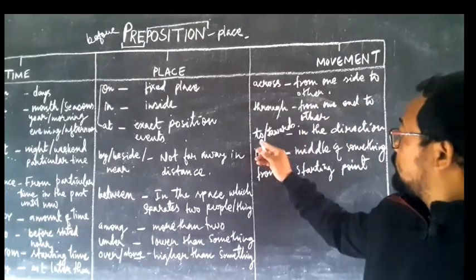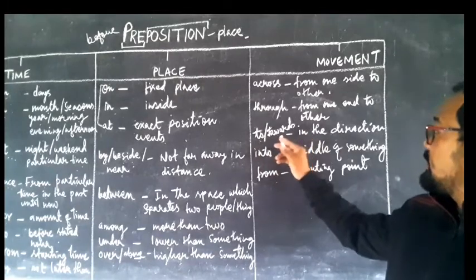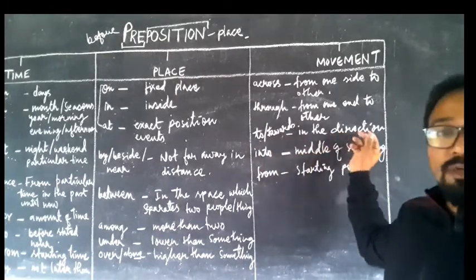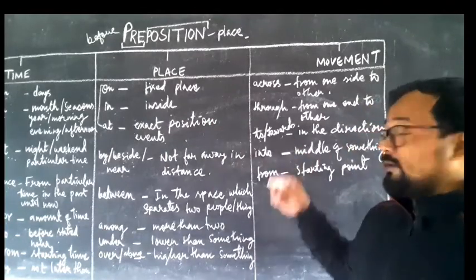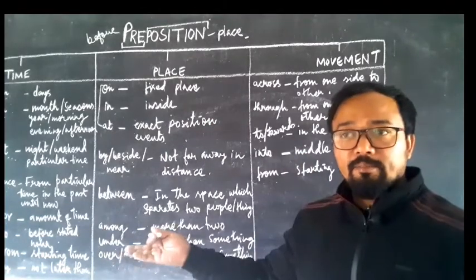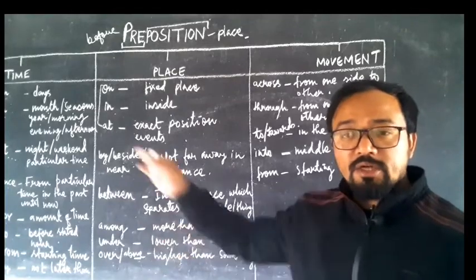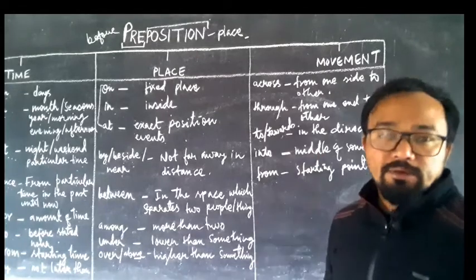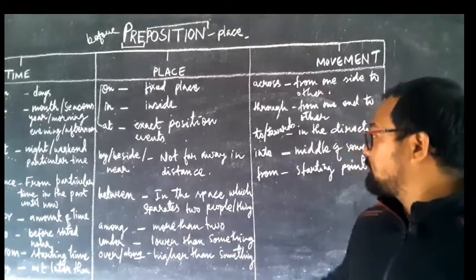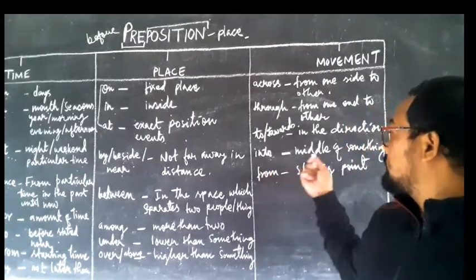Next word, to or towards. It is indicating direction, in which direction you are going. You can say I am going to Delhi, indicating direction towards Delhi. You can use the same word here, towards Delhi also. Into here means middle of something.